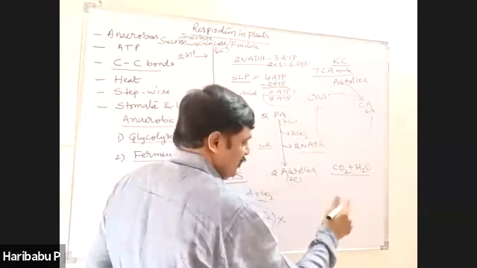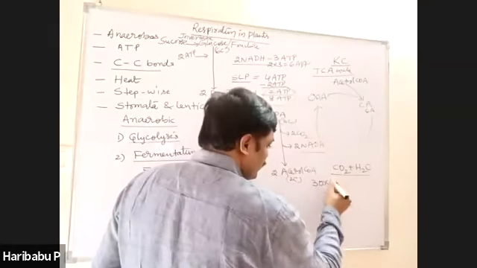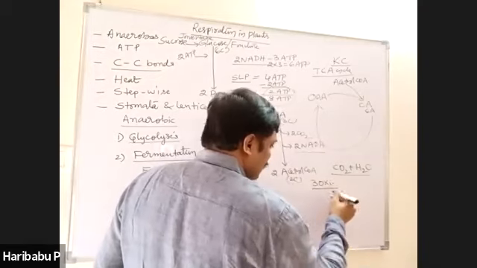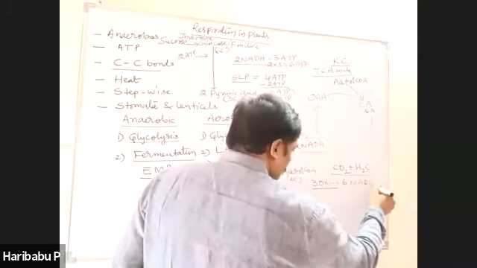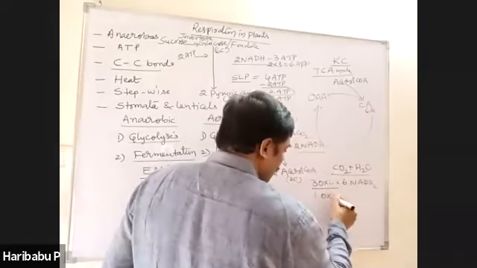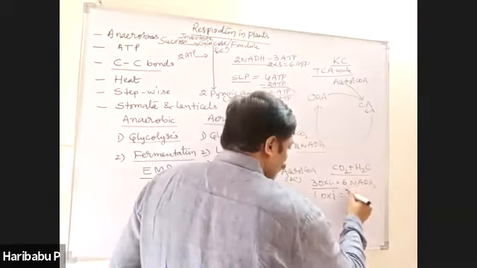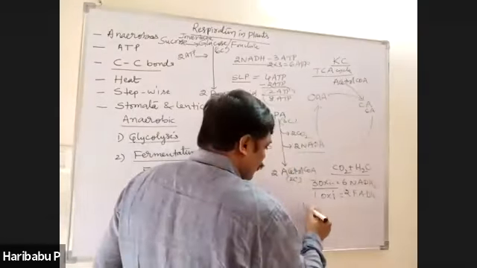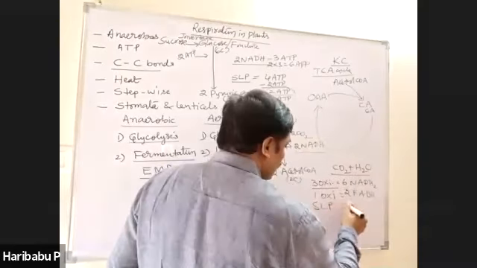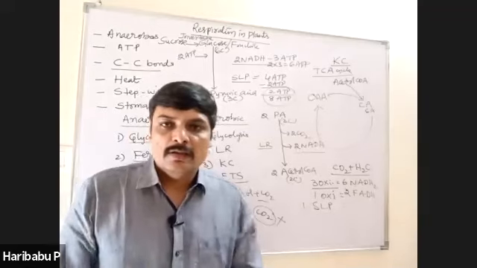So 4 oxidations. 3 oxidations resulting in the formation of 6 NADH2 and 1 oxidation resulting in the formation of 2 FADH2. Along with that, 1 SLP reaction also occurs in Krebs cycle. What is SLP?